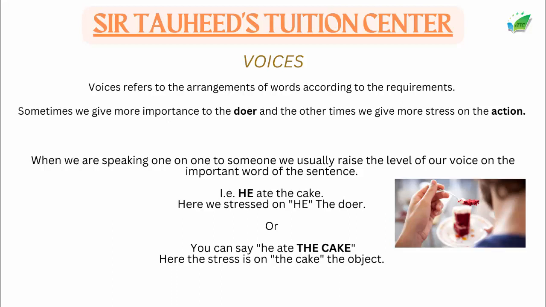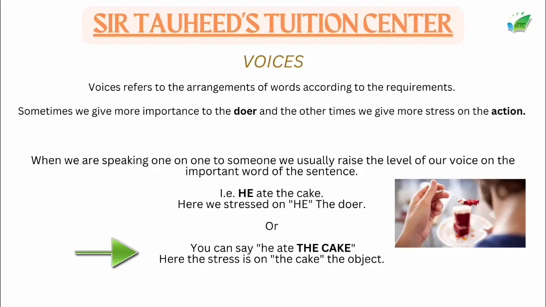And the same thing can be said like this: He ate the cake. In this dialogue, I raise the voice at the word cake, which means I am stressing the object, what is done.